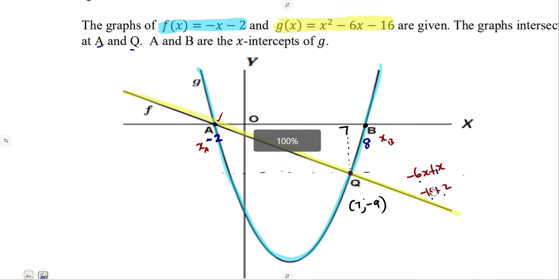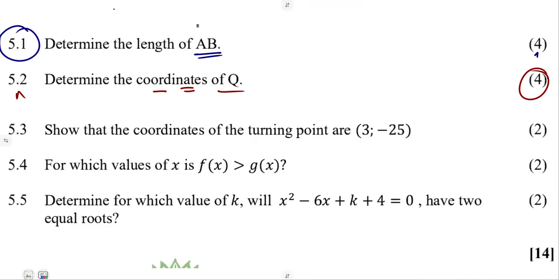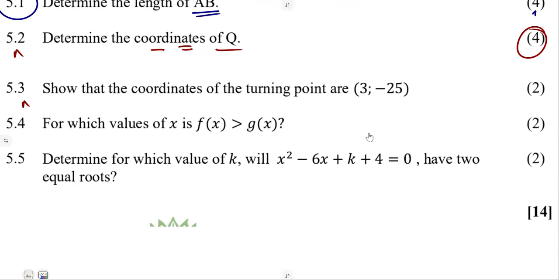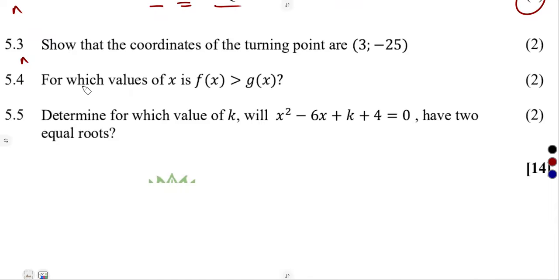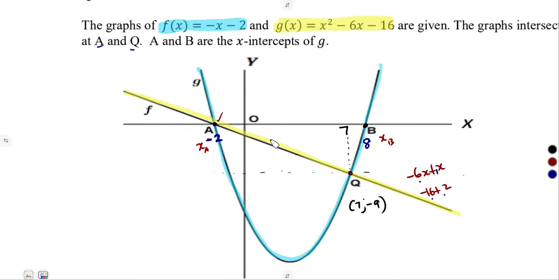Let's consider another part of our question, which is now 5.3. They are saying, show that, meaning you already have the answer there. Show that the coordinates of the turning point are (3; -25).